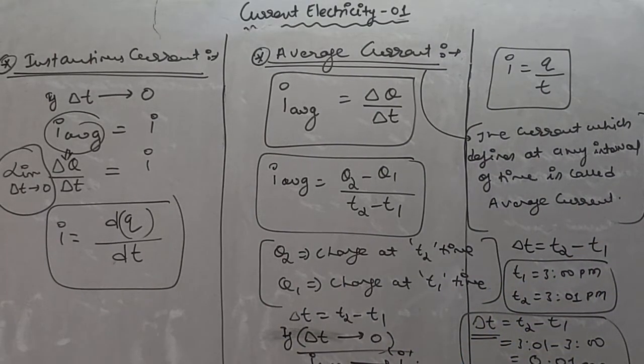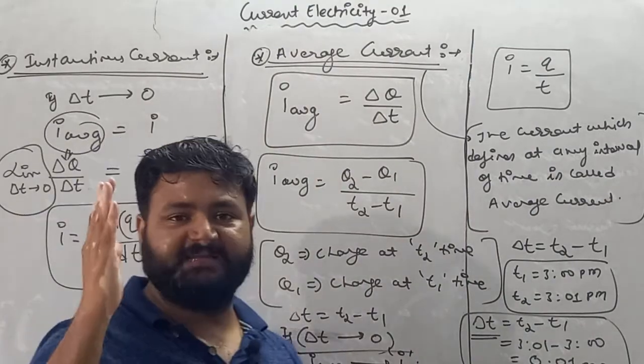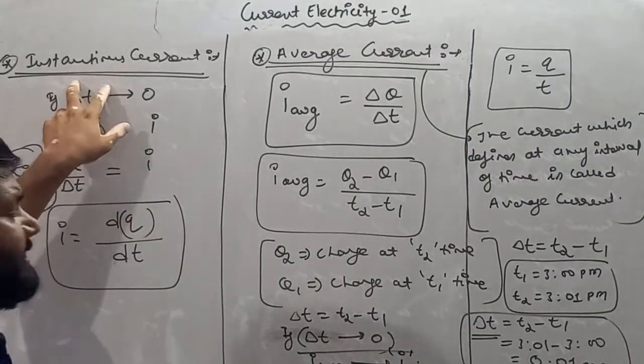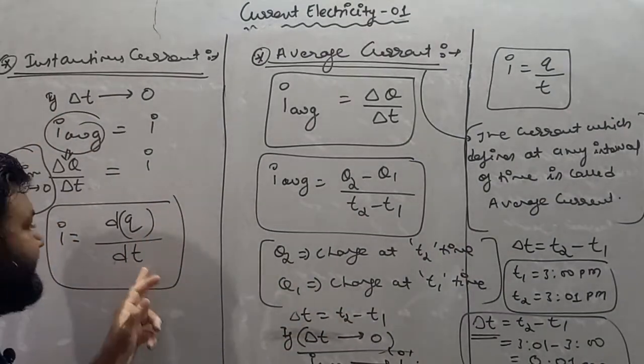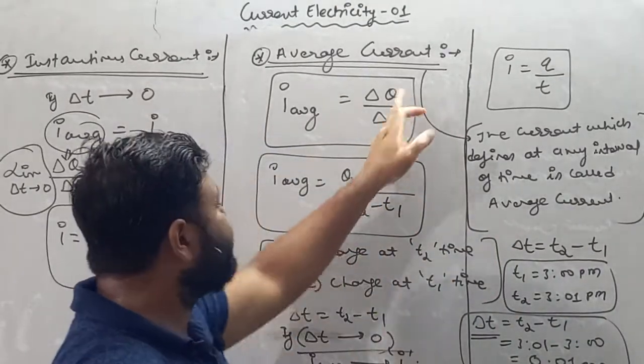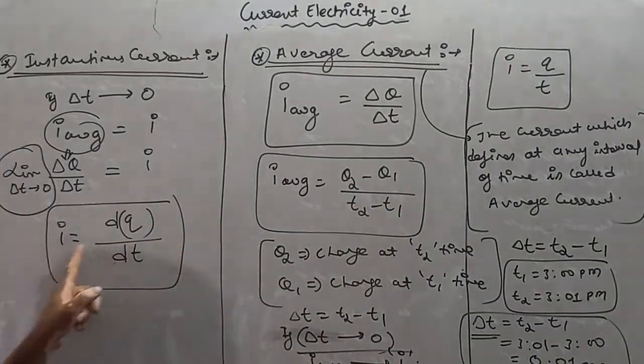Current is basically defined with respect to time, and time is of two types. One is instantaneous time, second is average time. If I'm talking about average time, then the current defined is called average current. If I'm talking about instantaneous time, then the current defined is called instantaneous current. Instantaneous current can be written as dq by dt, and average current can be written as delta q by delta t, where delta q means q2 minus q1 upon t2 minus t1.